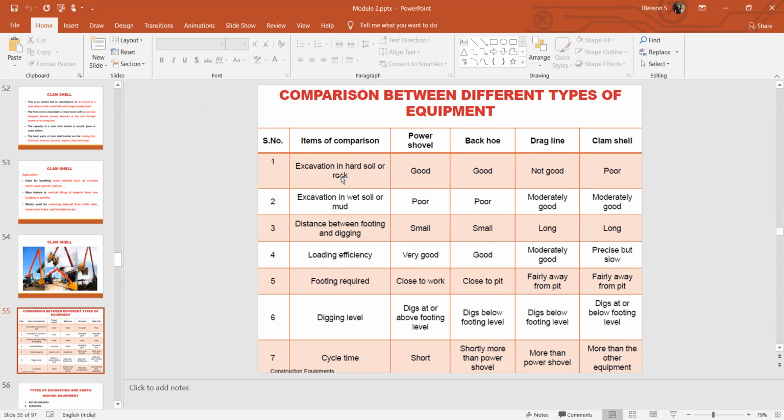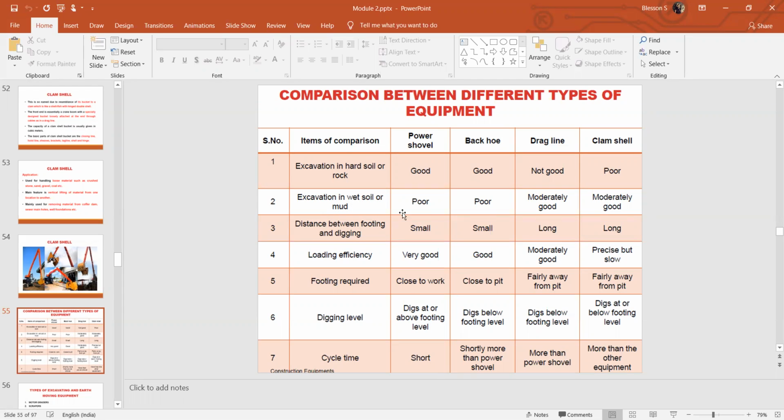First one is excavation of hard soil or rocks. Power shovel and backhoes can do a good removal of hard rocks and hard materials. A good amount of material can be removed with power shovel and backhoe. But dragline is very poor at that, not so good, and clamshell is very poor at removing hard rocks.